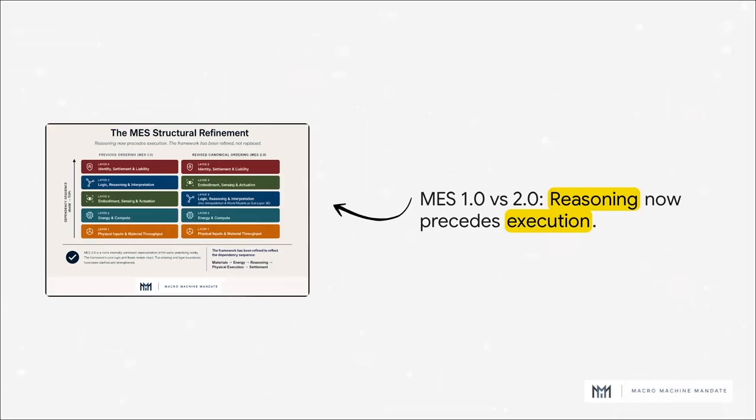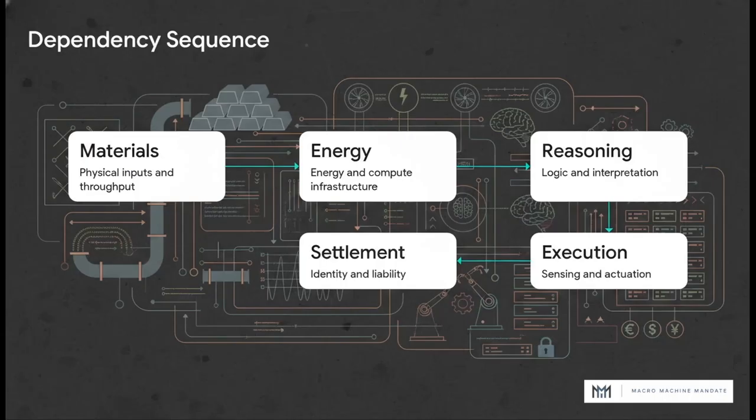Think about it. A system perceives, it interprets, it decides, and then it acts. Reasoning simply has to precede execution. The dependency sequence now reads cleanly from the base upward. First, materials, then energy, then reasoning, followed by physical execution, and finally, settlement. The core logic of the whole framework is completely intact, and the actual contents of each layer haven't changed one bit. But this simple reordering strengthens those layer boundaries immensely.